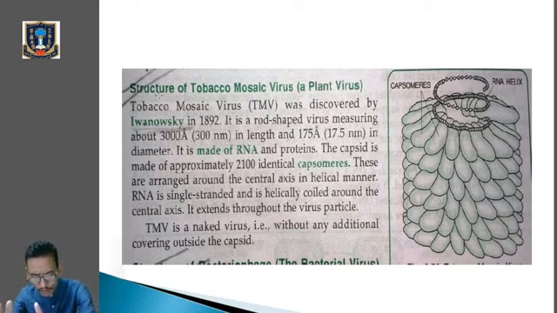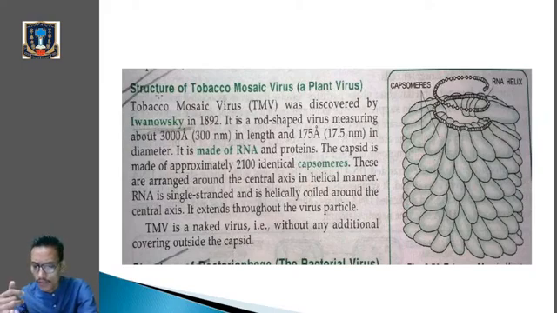Before that, remember this thing. The protein coat which is present in a virus, listen very carefully, the protein coat which is present in a virus is called the capsid, CAPSID. Telling one more time, the protein coat present in viruses is called the capsid, and the protein subunits are called capsomeres.